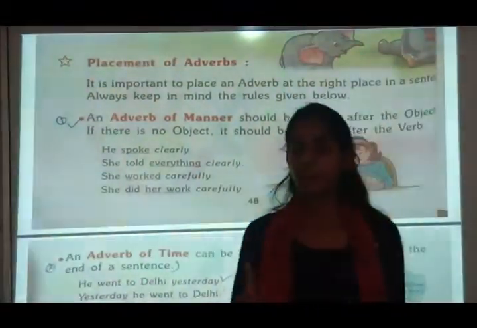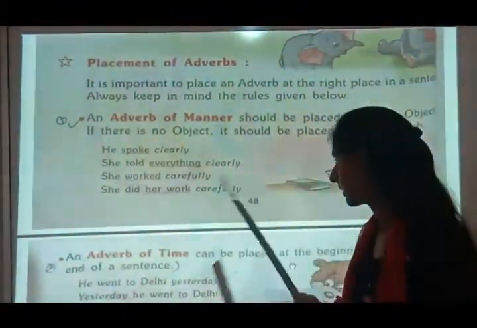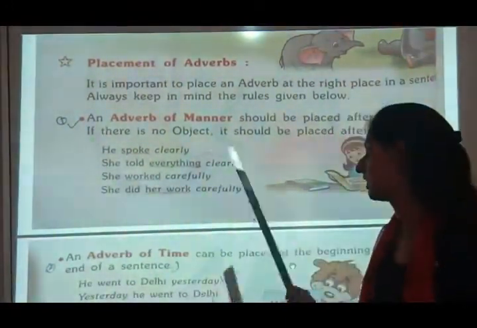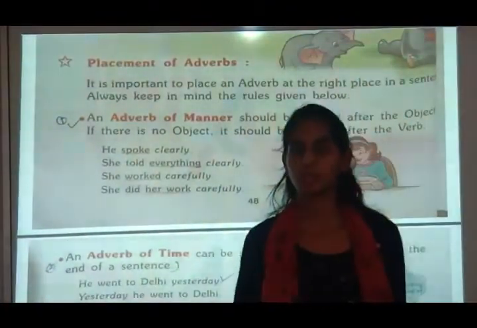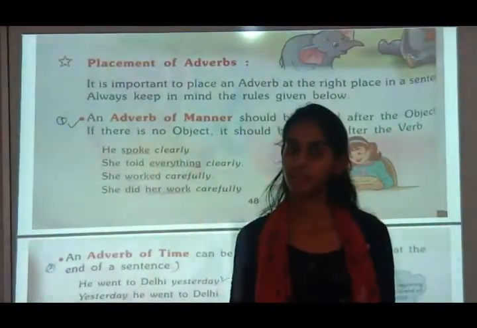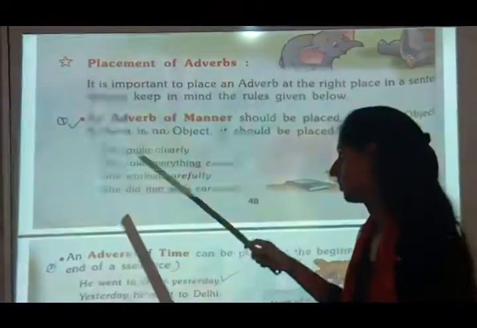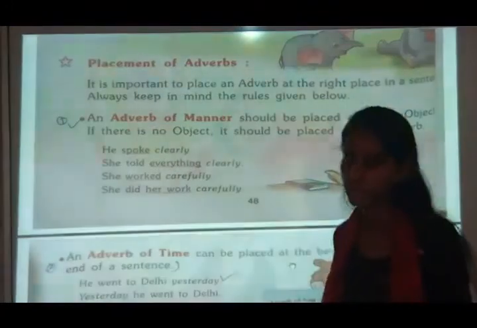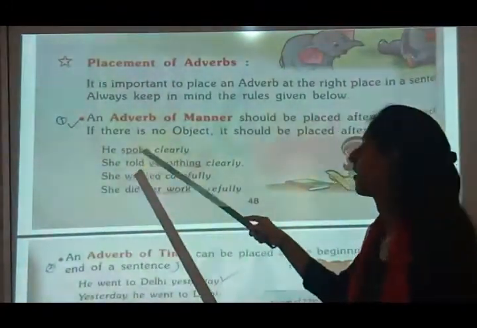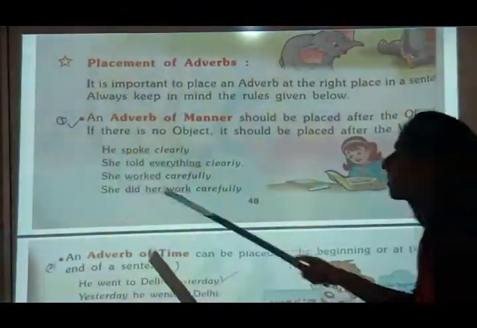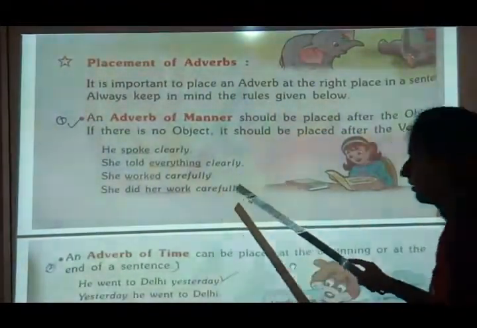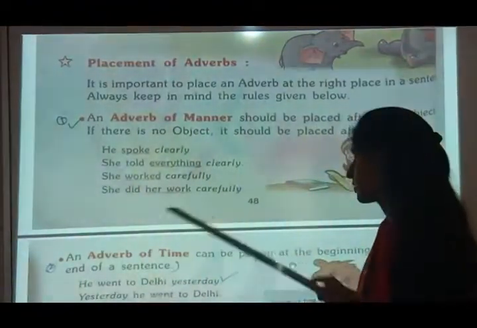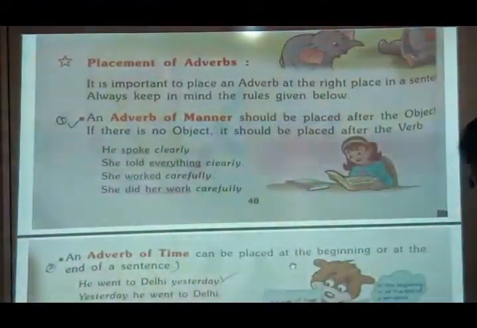Manner means clearly, carefully, quickly, fast, slow. An adverb of manner should be placed after the object, and if there is no object, it should be put after the verb. Now, he spoke clearly. Clearly is a manner, so it is written after the verb. She told everything clearly. She worked carefully. She did her work carefully. So all these are manners.